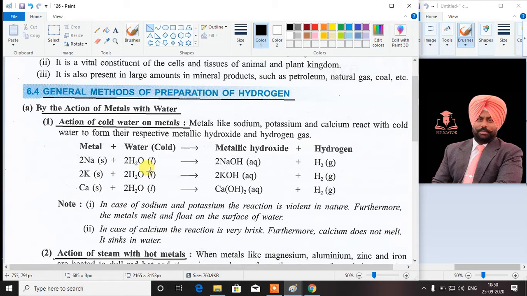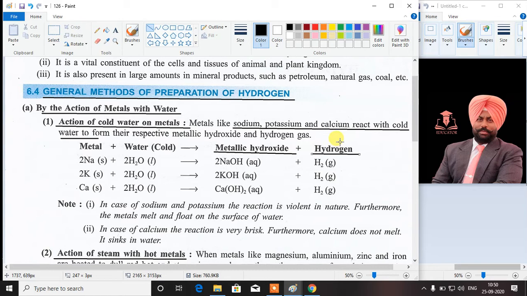Here we have to remember that the metals which are active in nature, which are sodium, potassium and calcium, only these metals react with cold water, and on reaction they form respective metallic hydroxides and hydrogen gas is formed along with it.